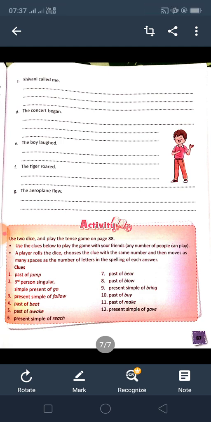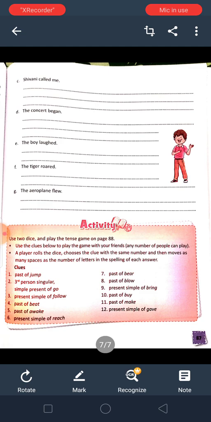The concert began. So, the concert did not begin. B-E-G-I-N. Begin is the base form of began. Next is, did the concert begin? The last one is, when did the concert begin?